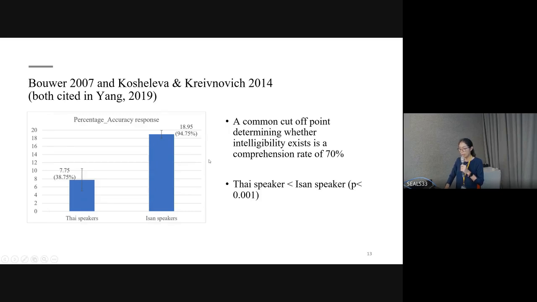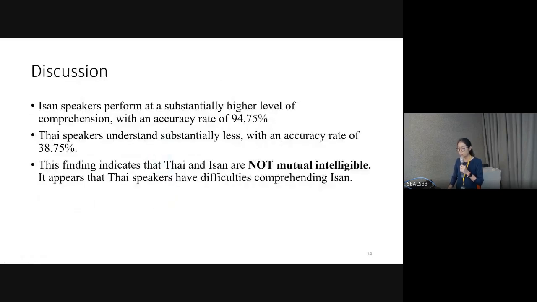And for discussion, we found that Isan speakers performed at a substantially higher level of comprehension, with an accuracy rate of 94.75, and Thai speakers understood substantially less, with an accuracy rate of 38.75. So the finding indicates that Thai and Isan are not mutually intelligible. It appears that Thai speakers have difficulties comprehending Isan.